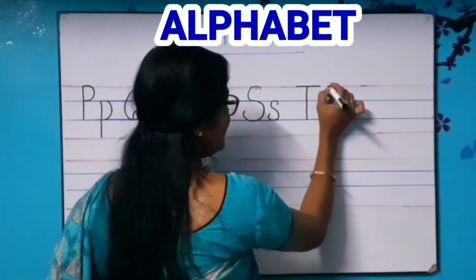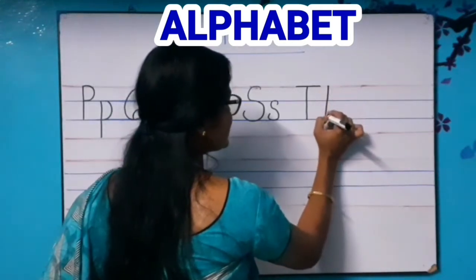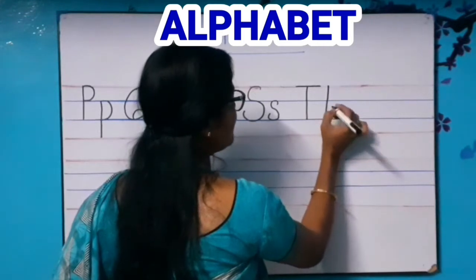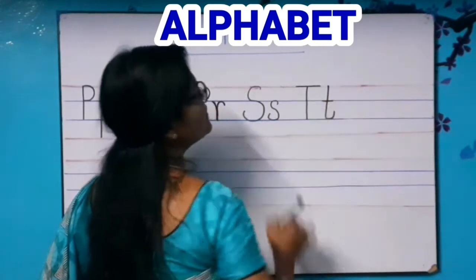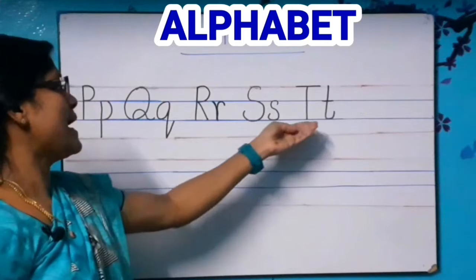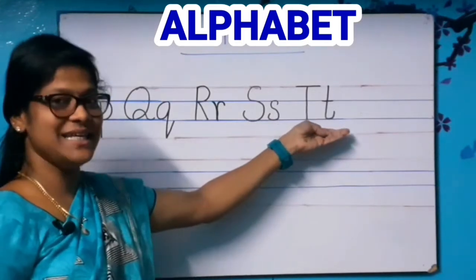Touch the red line. Draw a standing line and an up curve and a small sleeping line on the blue line. Small t. Capital T. Small t. What letter shall we learn?